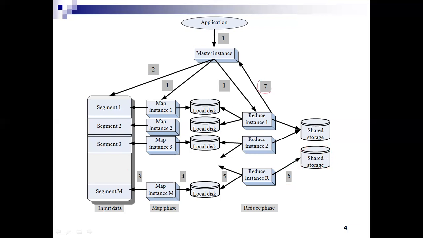In step 7, the master instance monitors the reduce instances, and when all of them report task completion, the application is terminated. Finally, when all the processing is done, we terminate the process.